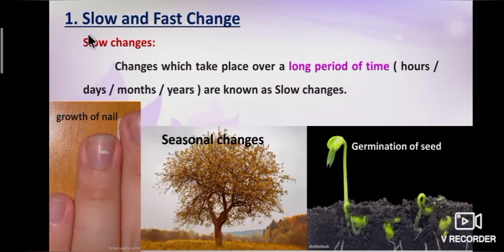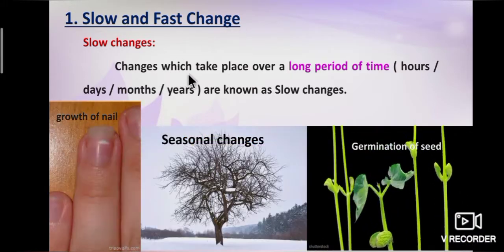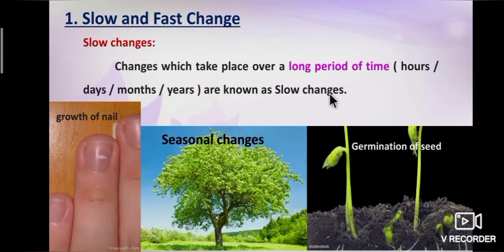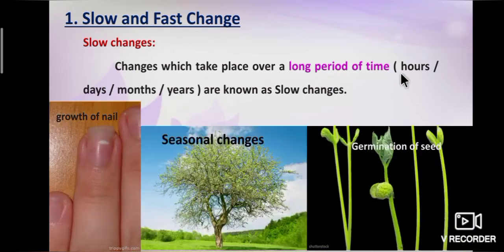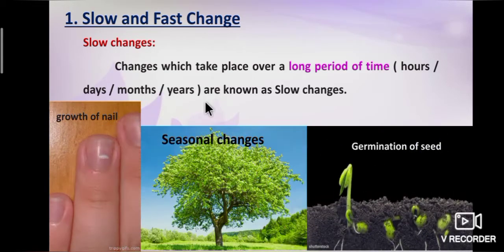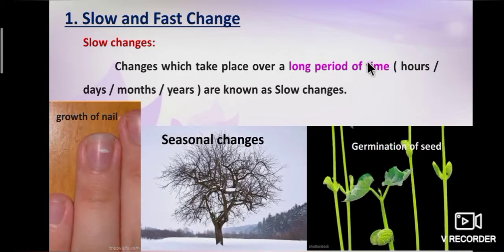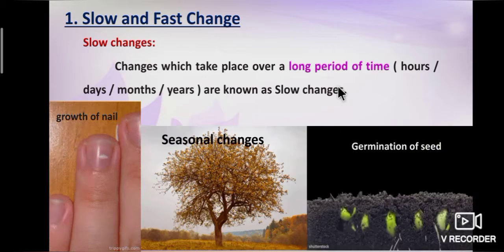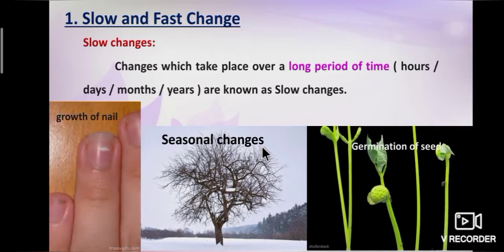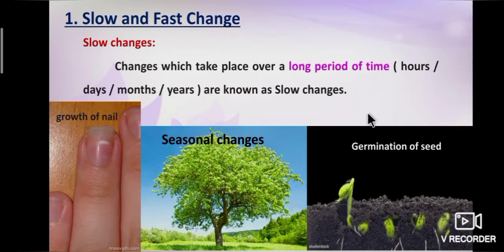First one, slow and fast changes. Changes which take place over a long period of time are known as slow changes. A long period of time may be hours, days, months, or years. Examples: growth of nail, seasonal changes, germination of seed, which take place over a long period of time.